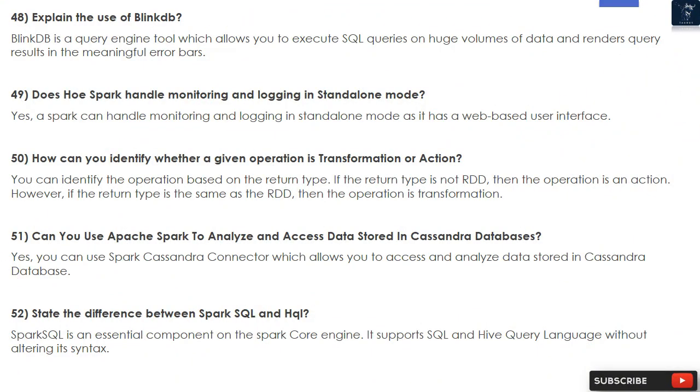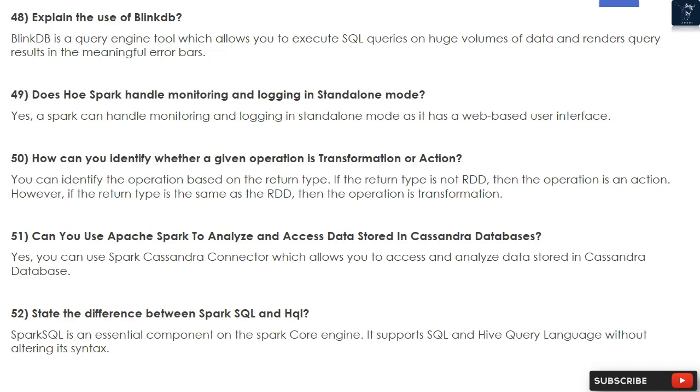48. Explain the use of BlinkDB. BlinkDB is a query engine tool which allows you to execute SQL queries on huge volumes of data and renders query results in meaningful error bars. 49. Does Spark handle monitoring and logging in standalone mode? Yes, Spark can handle monitoring and logging in standalone mode as it has a web-based user interface.